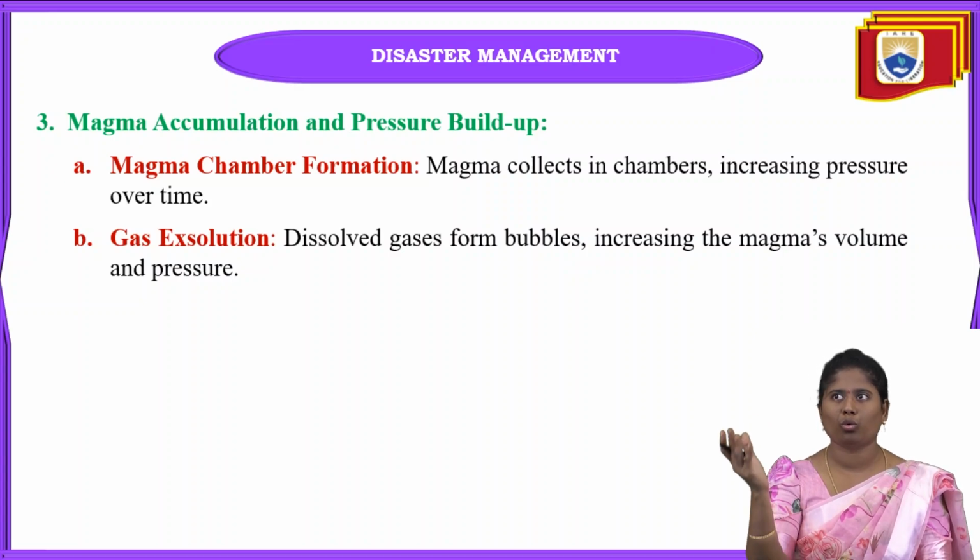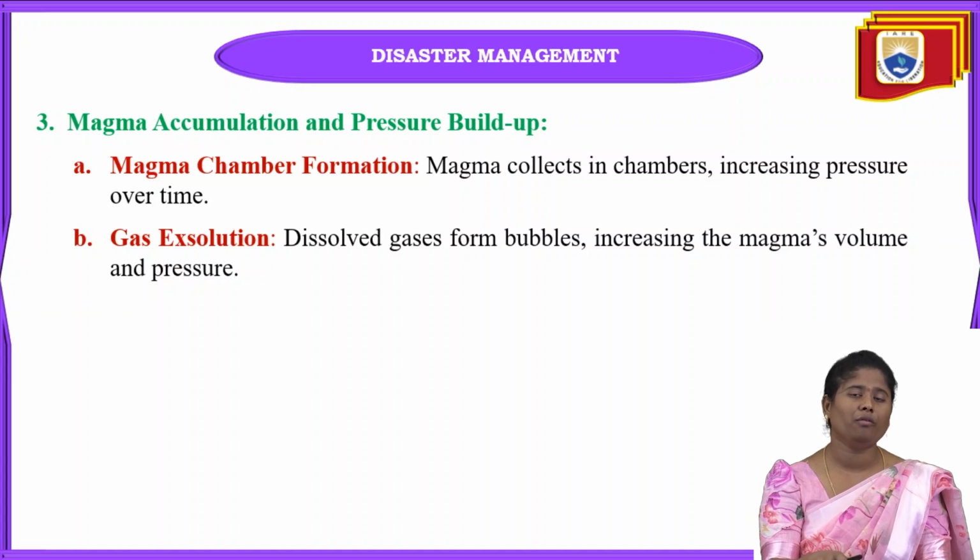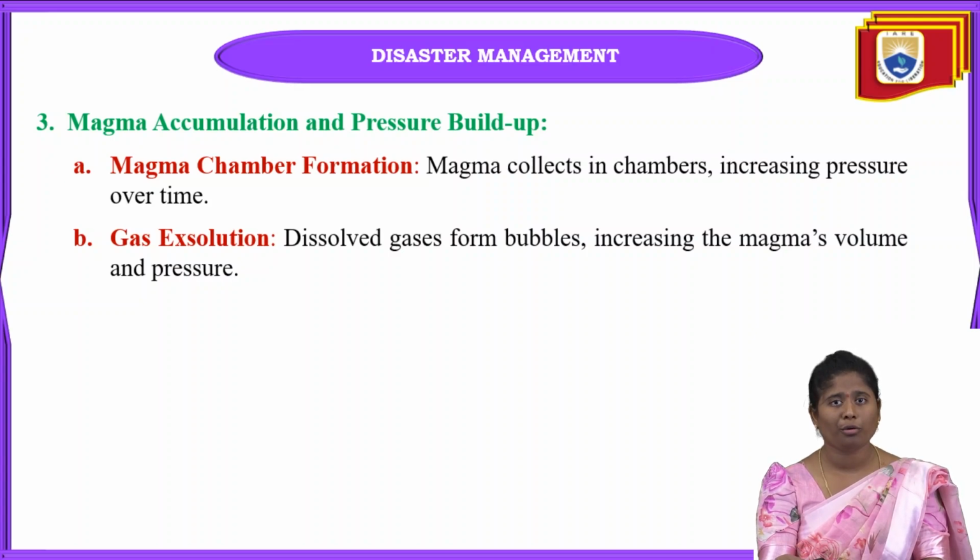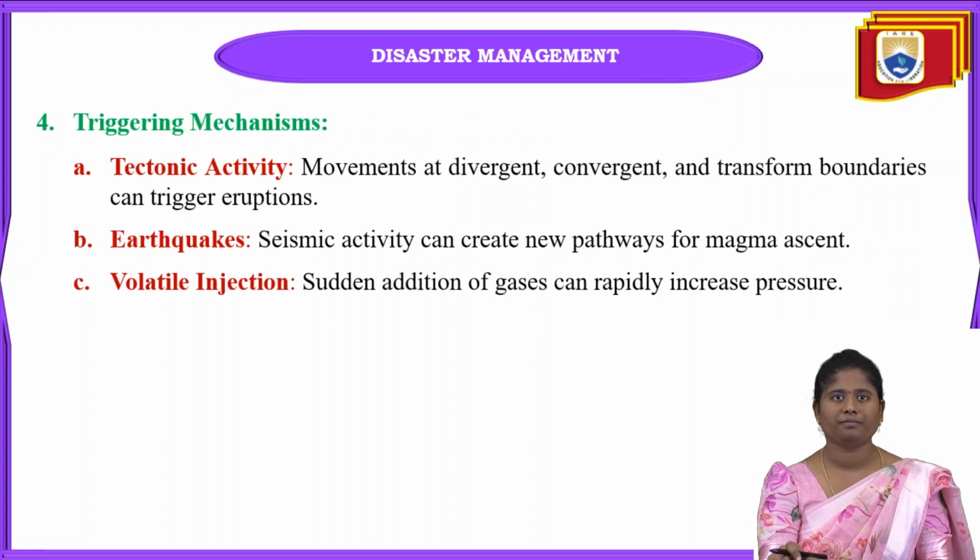Because it will just look like some smoke here, and these dissolved gases will form into bubbles, and these bubbles are going to increase the overall magma volume and also the pressure. Due to this pressure buildup, that is going to cause the volcano formation.